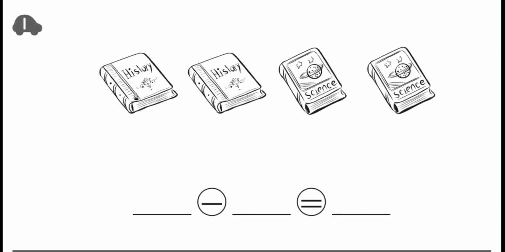I have 1, 2, 3, 4 books altogether. Next, let's see how many books are about science. I have 1, 2 books about science. Since I'm trying to figure out how many books are about history, I am going to take away or subtract my 2 science books. Let's go ahead and cross them out.